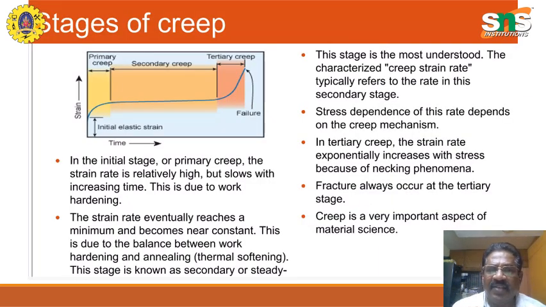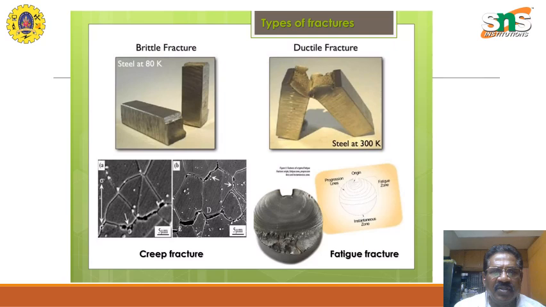Now, there are various stages of creep. You have the primary creep, the secondary creep, and the tertiary creep. During the elastic range there is no creep strain, and slowly the strain happens during the primary creep, and then there is the secondary creep, where it tries to hold on against drastic deformation. Once it enters the tertiary creep, it goes faster, and then finally the failure occurs. So this is the stages of creep, and I think we have come to the last slide.